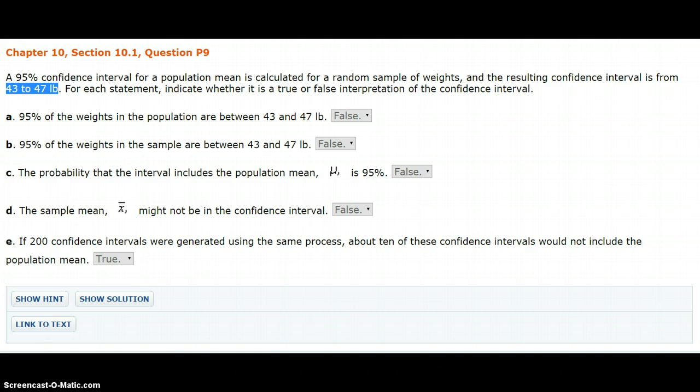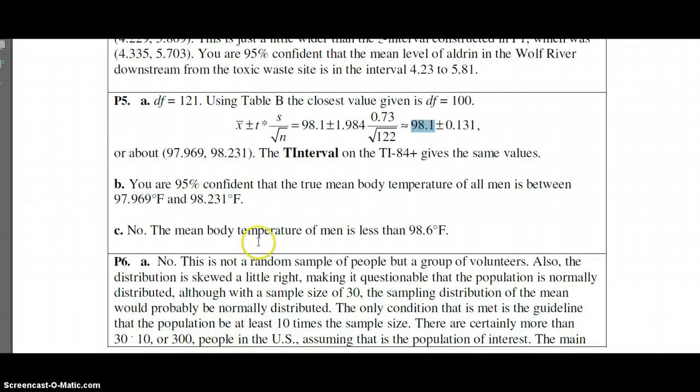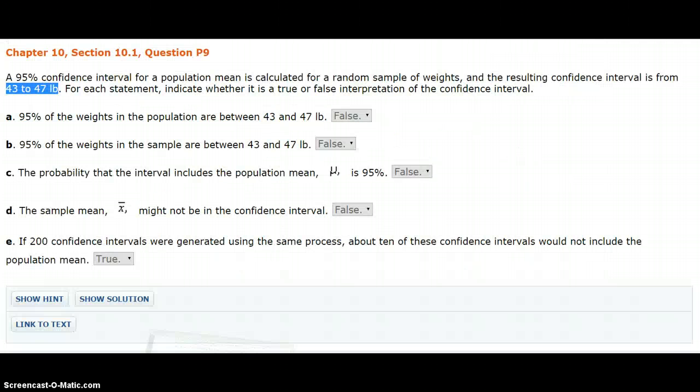If you remember the formula, let me flip back to one that we had used before. The formula is based on the sample mean plus or minus this value, and this value is never negative. So if we're adding some to this mean and subtracting some around it, we have to capture the sample mean in there.